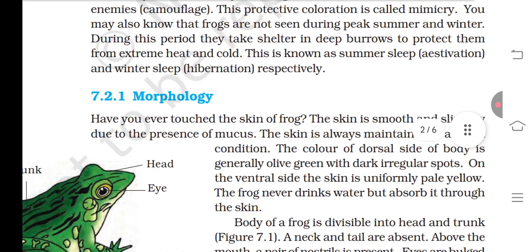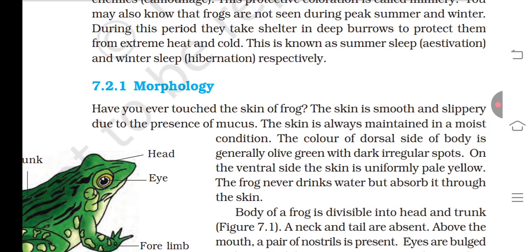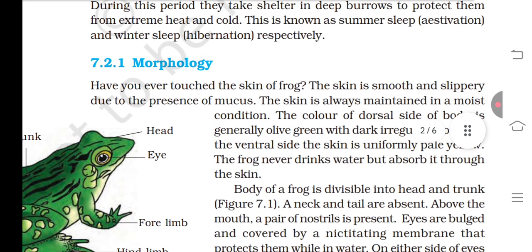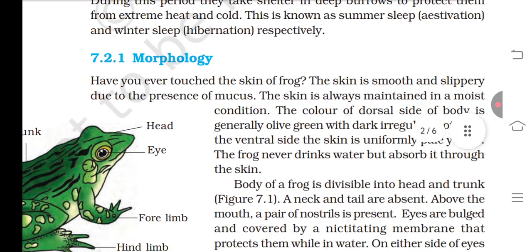You may also know that frogs are not seen during the peak of summer and winter. During this period, they take shelter in deep burrows to protect themselves from extreme heat and cold. This is known as summer sleep, estivation, and winter sleep, hibernation, respectively.